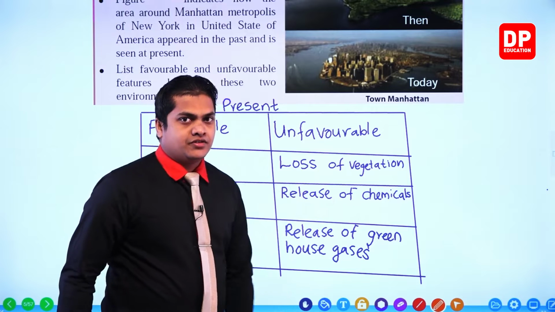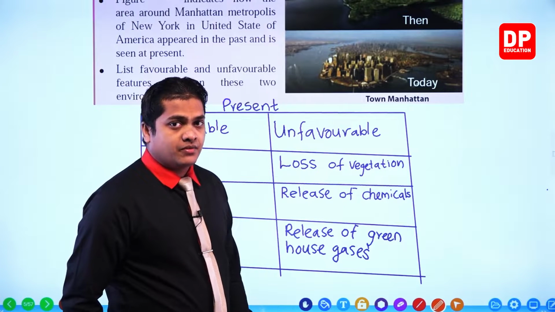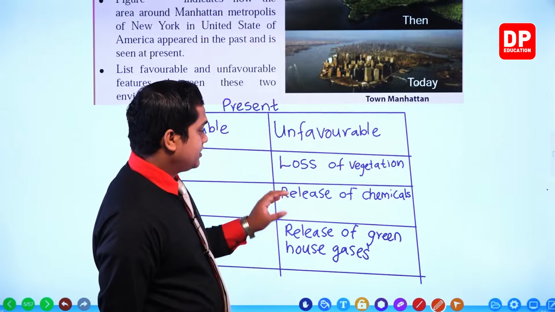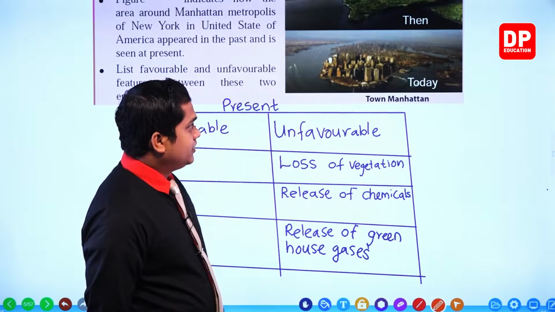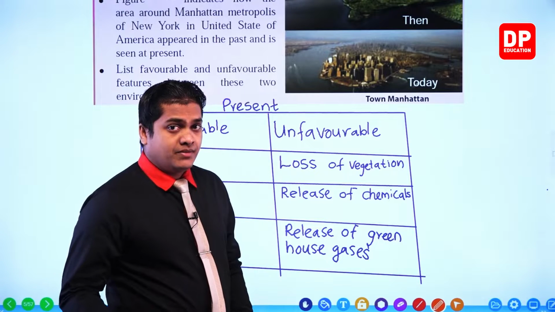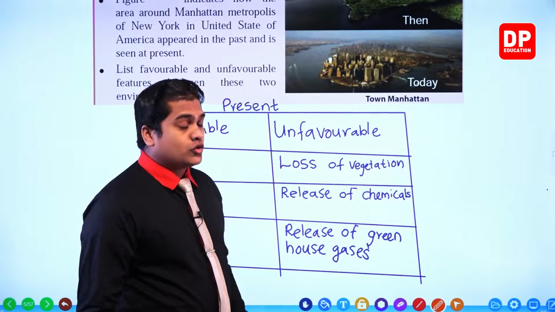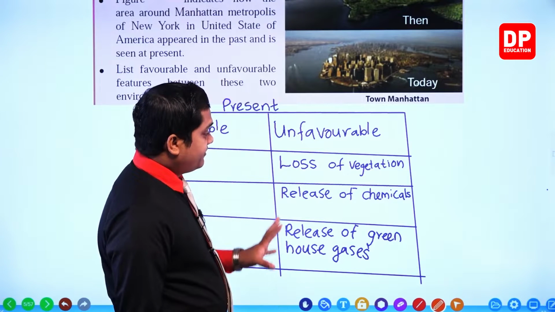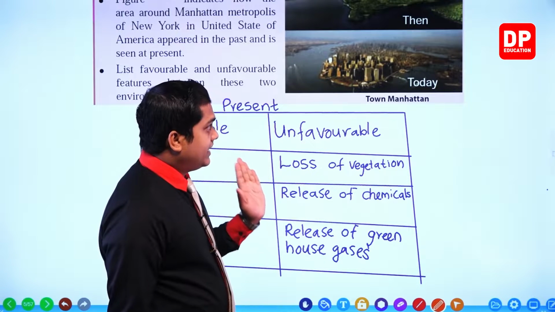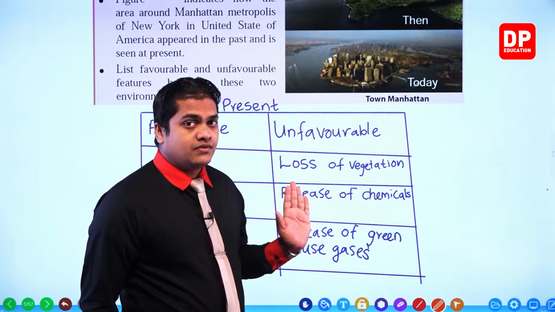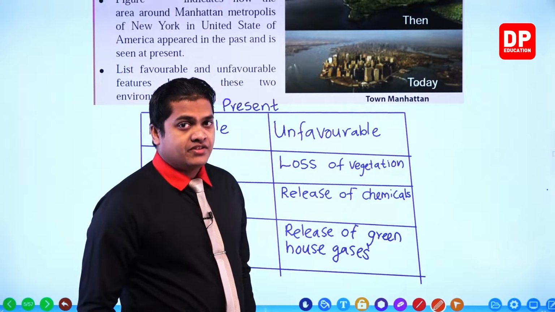Loss of vegetation is a terrible unfavorable feature, my dear children, within the present environment. Then release of chemicals. You know that there are plenty of lands over here which are made by humans. So they're going to use different kinds of chemicals over there. So different kinds of chemicals are going to be released towards the environment, right, that can cause severe damage to the biodiversity.